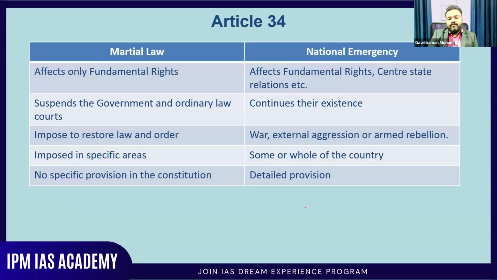So now, what is the difference between martial law and a national emergency? Martial law affects only fundamental rights. National emergency affects the fundamental rights and center-state relations. Martial law suspends the government and ordinary law courts, but in a national emergency, they continue to exist. Martial law is imposed to restore law and order. National emergency is imposed during the time of war, external aggression and armed rebellion.